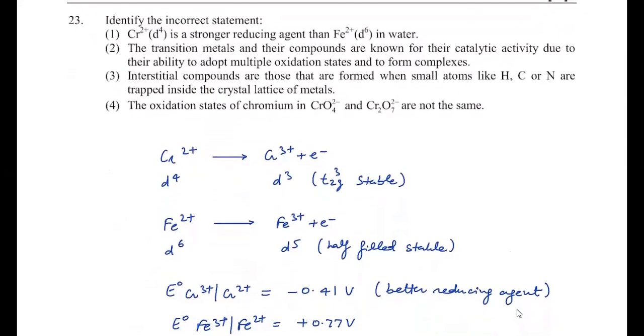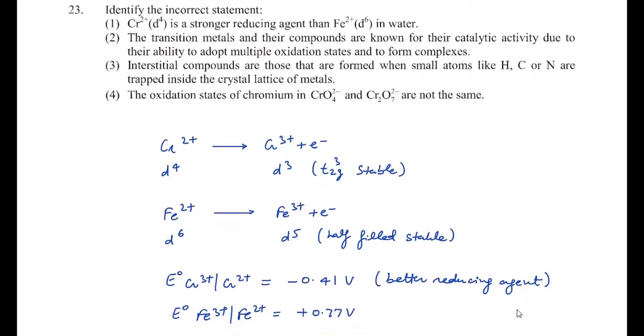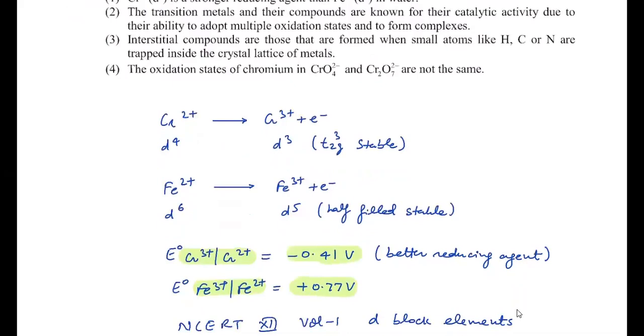This is actually again a question from NCERT 12th class volume 1 of d-block elements. There it's given electrode potential data. So I hope you have compared that Fe3+ to Fe2+ electrode potential is +0.77, Cr3+ to Cr2+ is minus 0.41 volt. That's why Cr2+ to Cr3+ conversion is easily favorable, so it is a better reducing agent. In case of reaction, if Cr2+ is used as a reducing agent, it should oxidize to Cr3+, and here it will reach t2g3 configuration, which is half filled, more stable. Similarly, in case of Fe2+, it is d6 configuration. It will lead to Fe3+, it becomes d5. This is also half filled configuration.